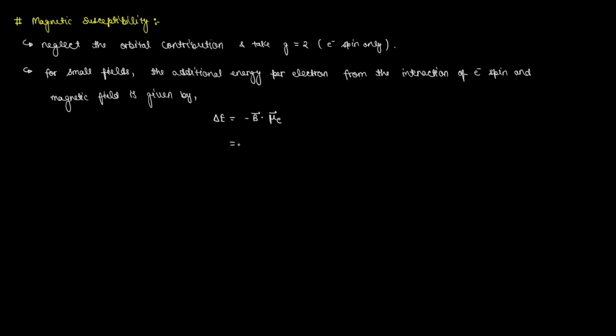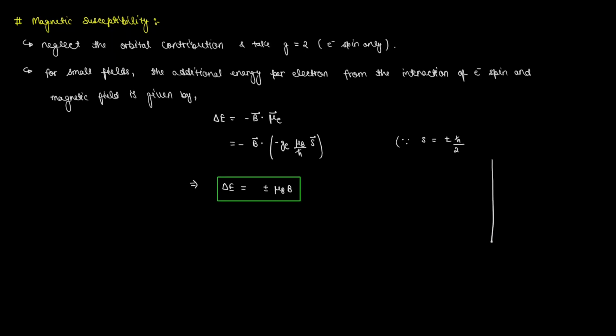Since the magnetic moment of the electron is given by minus g_e mu_B divided by h-cut times the spin vector S, and since S can take values plus or minus h-cut by 2, the splitting energy will be equal to plus or minus mu_B B. So, when the magnetic field is applied, the energy of electrons is raised or lowered depending upon its spin. This gives rise to the paramagnetic susceptibility of the electron gas, and it is known as the Pauli paramagnetism.